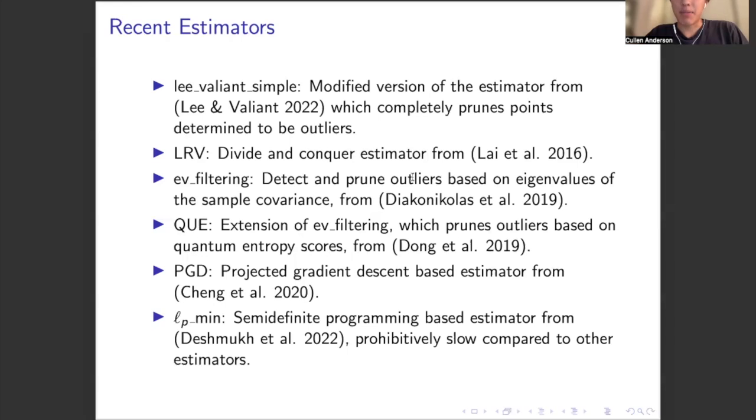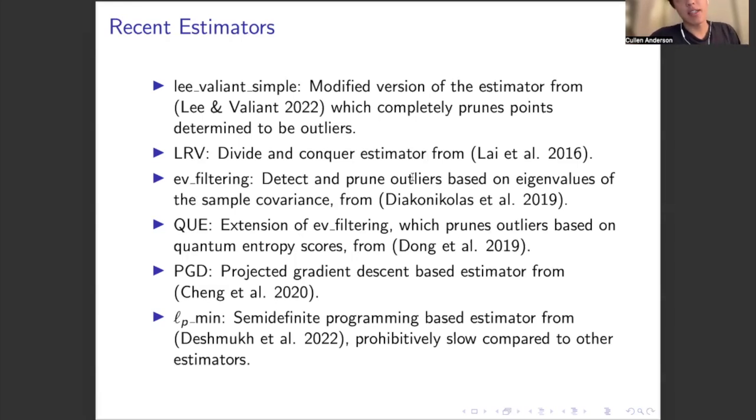And then in the second step, it prunes outliers, again, based on the eigenvectors and eigenvalues of the sample covariance matrix. Quantum entropy scoring is an extension of eigenvalue filtering. It consists of the same kind of detecting and pruning step with the same detection step. However, the pruning step is different and instead prunes outliers based on quantum entropy scores. And essentially, this allows for it to look at ways that outliers may pull the mean in several directions at once, whereas eigenvalue filtering only looks at one direction at a time.